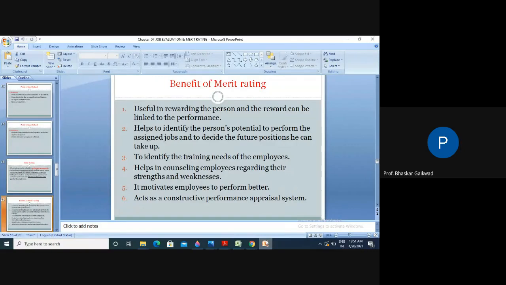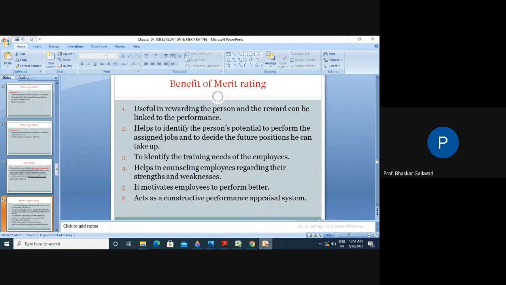And we can justify the potential in that particular worker, and with the help of this potential we can justify new work, or help the organization upgrade the position of that employee. For promotion purposes also we require this.